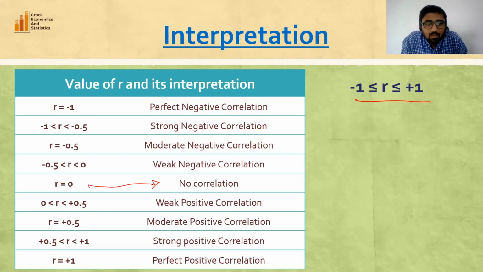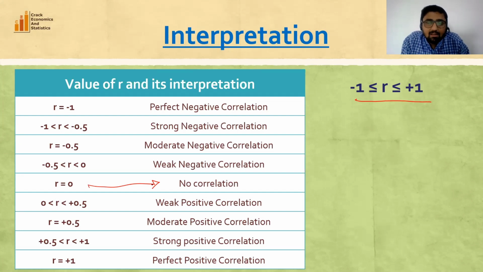which means that two variables are not related with each other. Between 0 and 0.5, weak positive correlation. 0.5, moderate positive correlation. If the value of r lies between +0.5 and +1, then we have strong positive correlation. And if r is equal to +1, then we have perfect positive correlation.